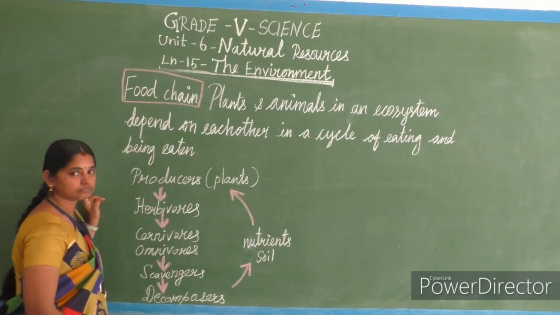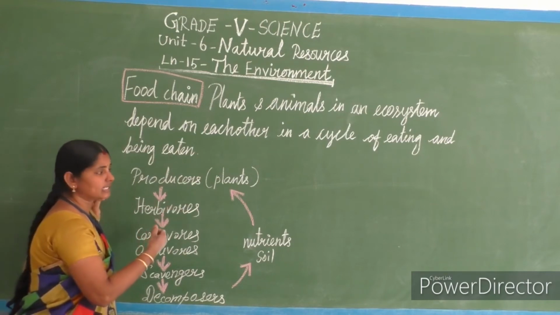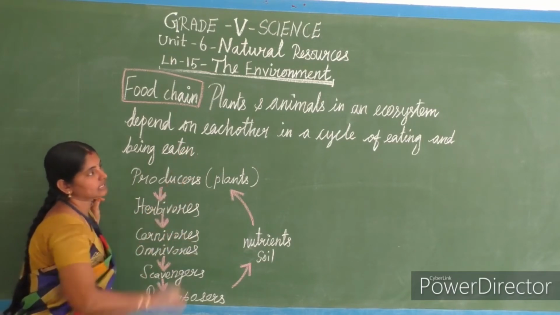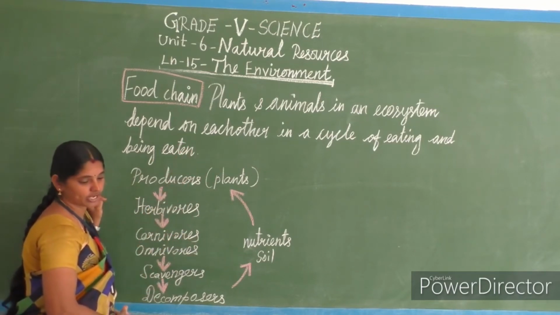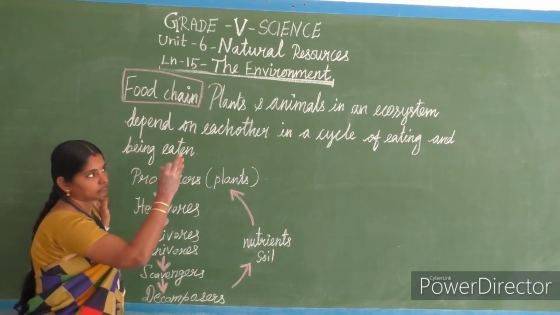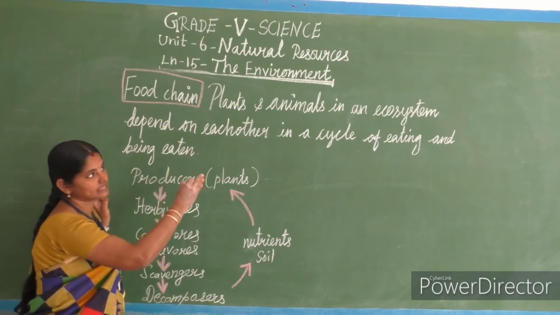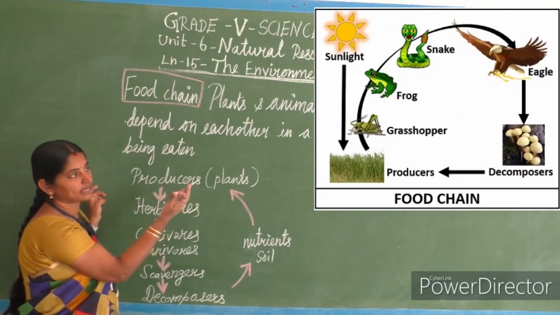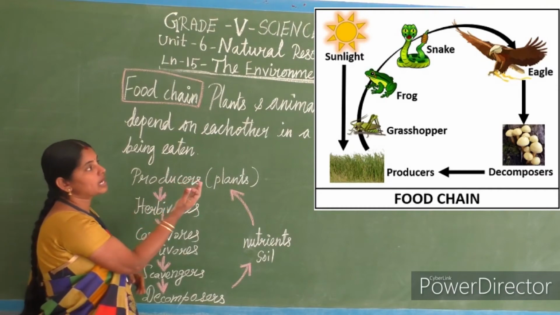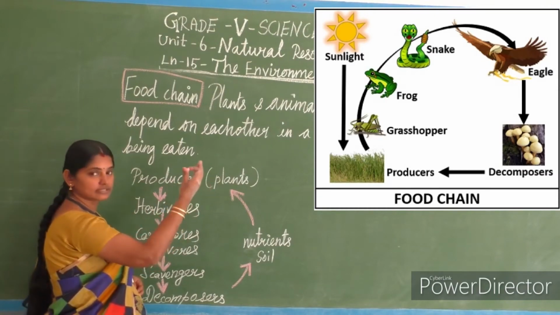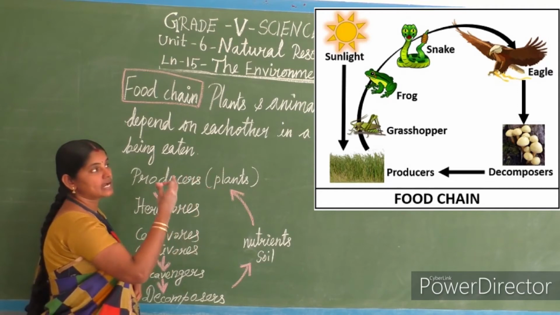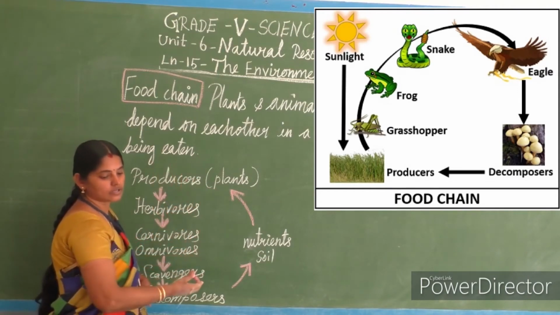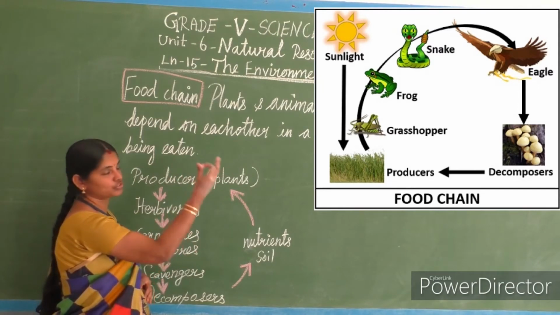Clear, children? Now we'll see what happens if any one thing is removed from the food chain. See, this is the best example of a food chain. Grass is eaten by grasshopper, and grasshopper is eaten by frog, and frog is eaten by snake, and snake by hawk. So this we call a food chain, no?